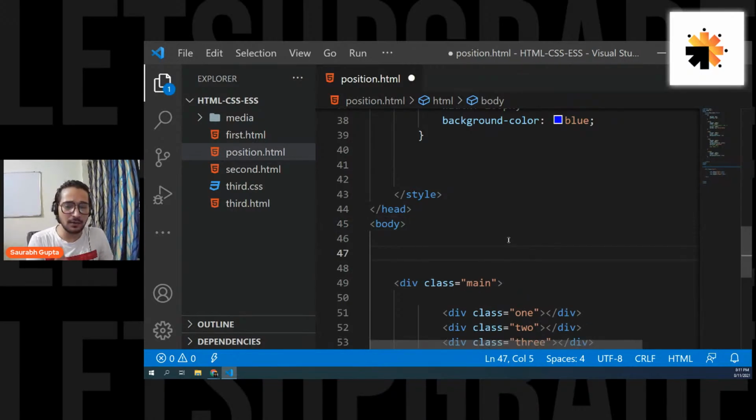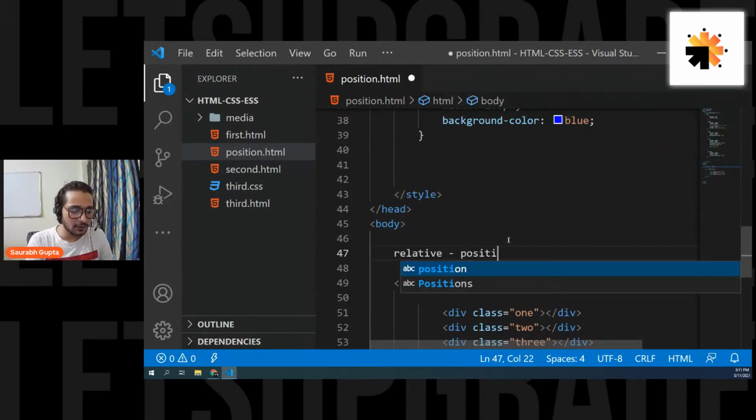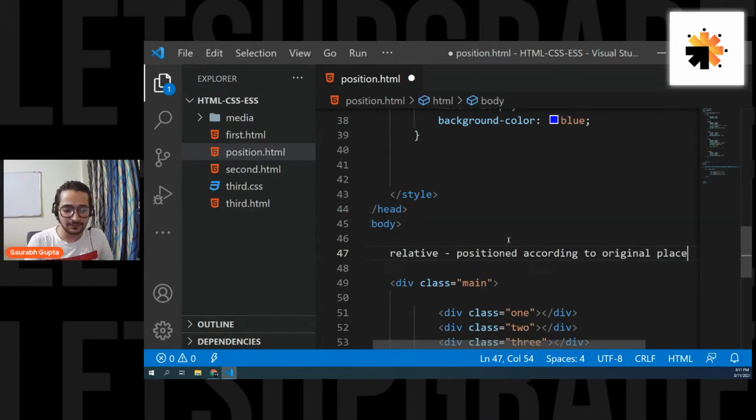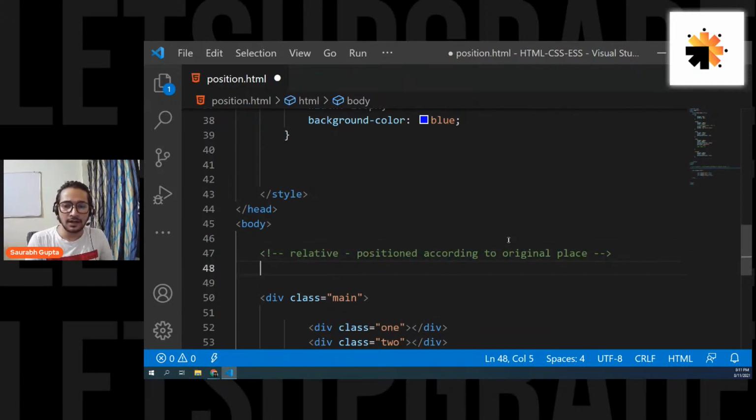Okay. Now let's go ahead. So relative, I'll write the definition actually. Relative is positioned according to its original place. Now the next is we are learning absolute. What is absolute? Now I see.